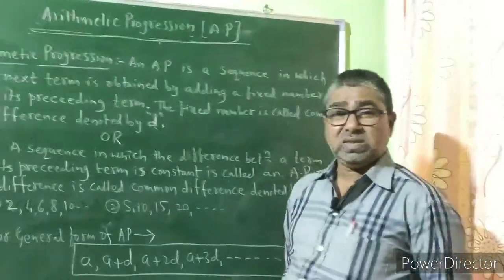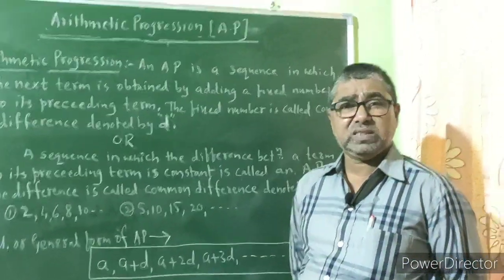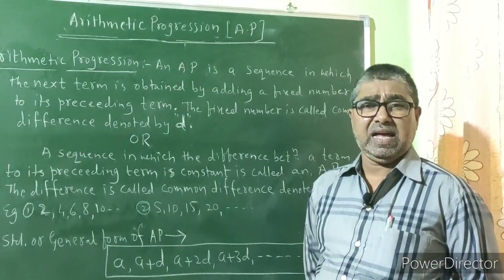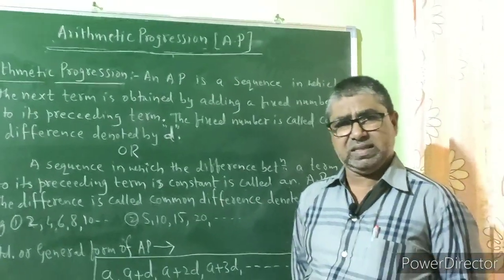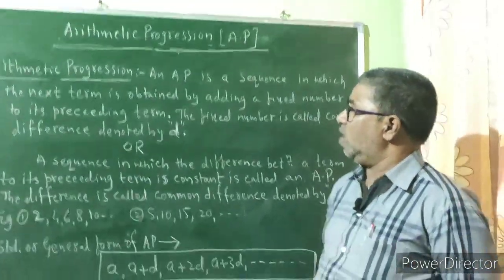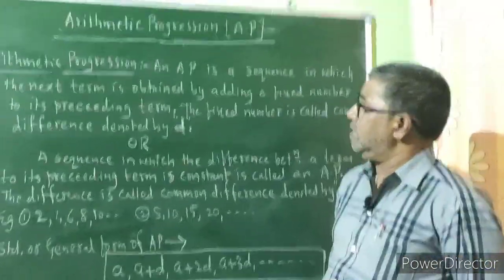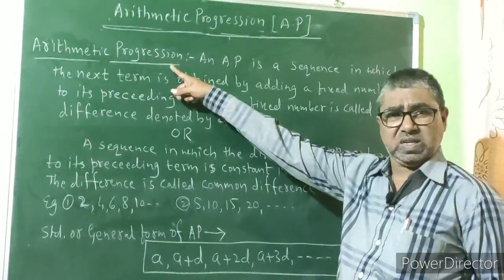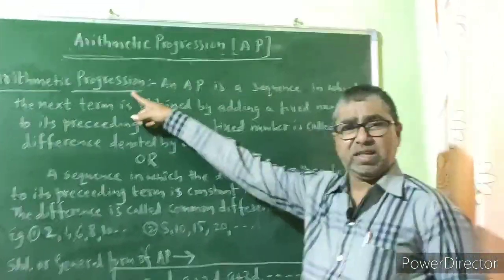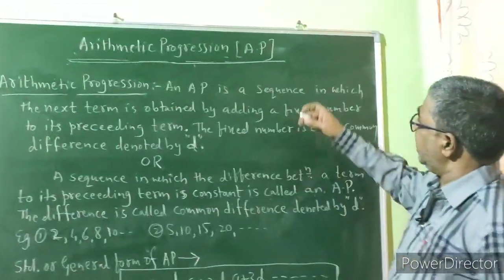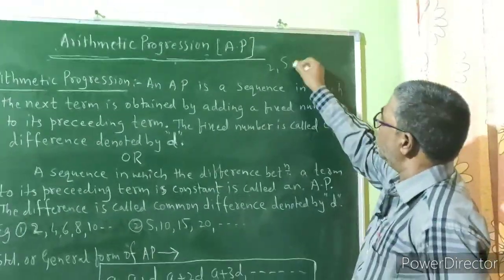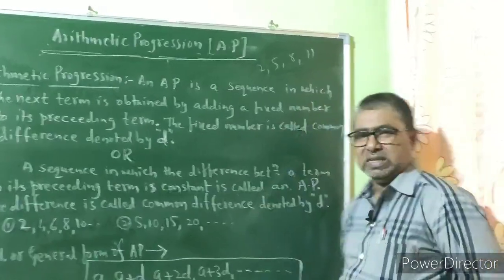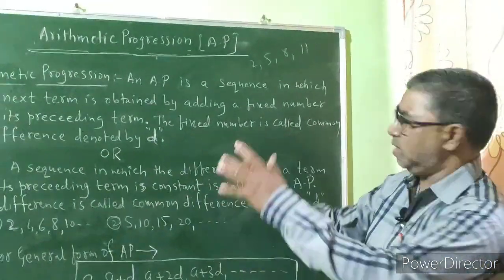Dear students, we have seen sequence and series. We have learnt about series and sequence. Now let us shift on to arithmetic progression. So what is an arithmetic progression? I write one sequence here, 2, 5, 8, 11. This is an example of a sequence.